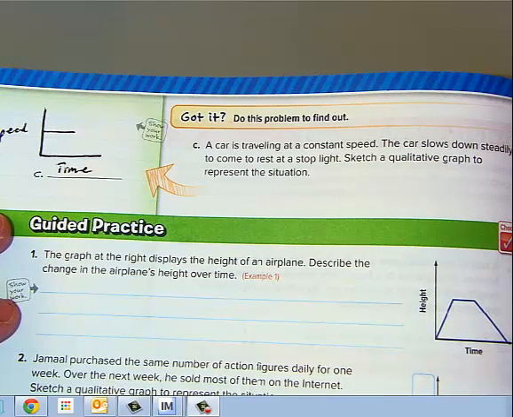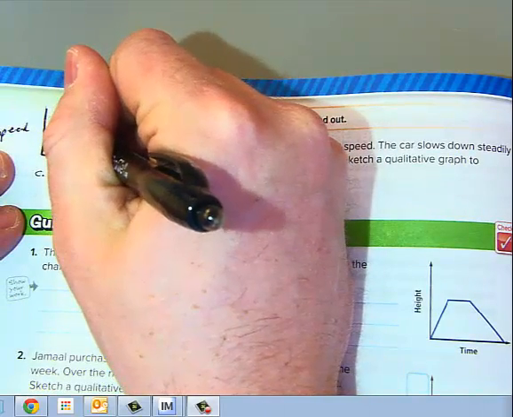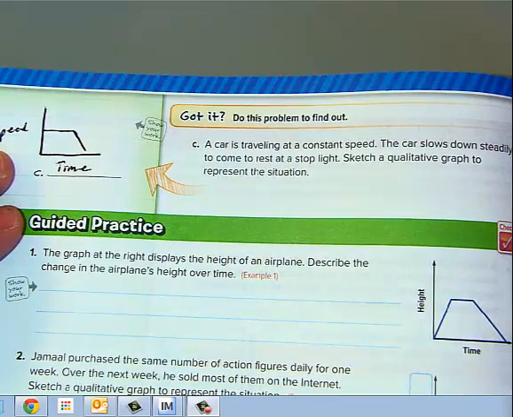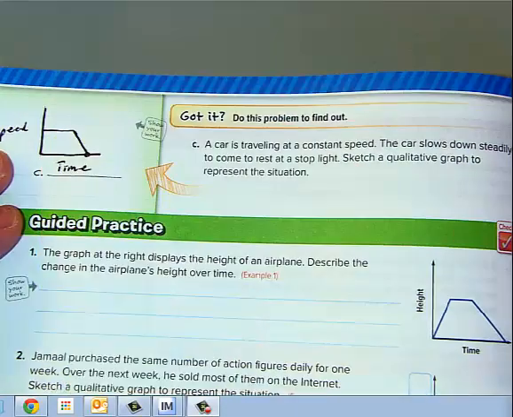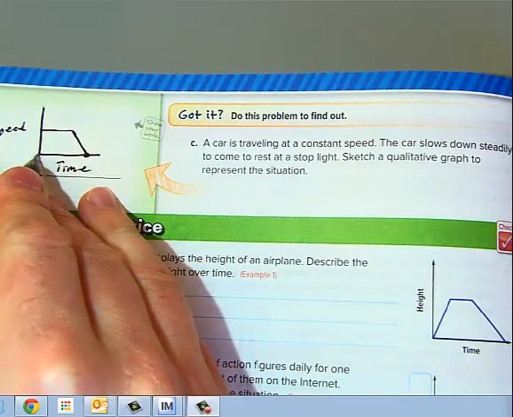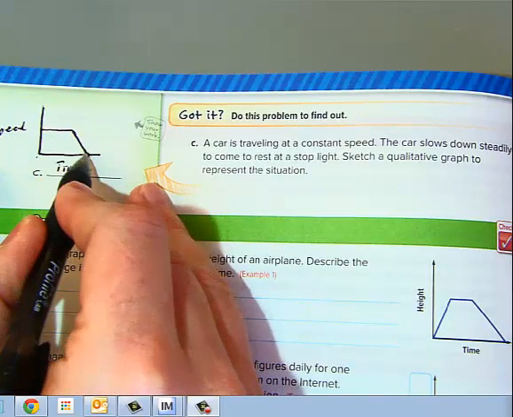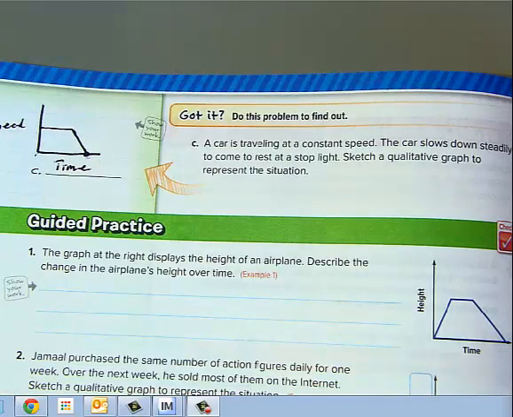Okay? And then the car steadily slows down. So that means it's not a curve, but kind of a straight line, going slower and slower over time until it comes to a complete rest at the stoplight right there. Notice now I'm at rest, so my speed's 0. As I'm slowing, time continues, time never stops, but my speed right there is 0. Okay, so that would be that situation.